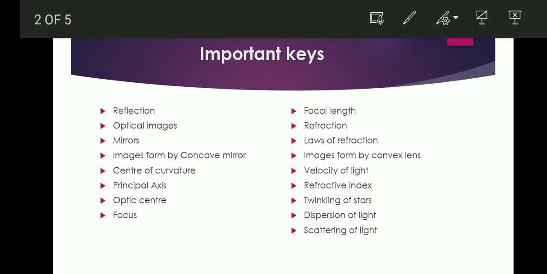The first important key is reflection. Optical images, mirror, image formed by concave mirror, center of curvature, principal axis, optical center, focus, focal length, refraction, laws of refraction, images formed by convex lens, velocity of light, refractive index, twinkling of stars, dispersion of light, and scattering of light. These are the topics we have to study in this chapter.